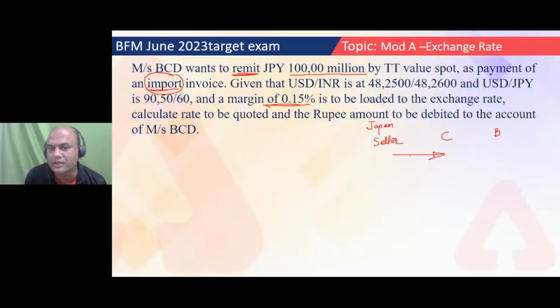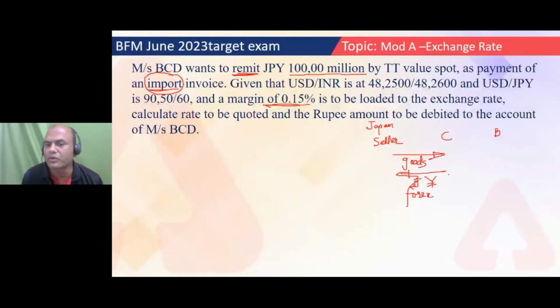Goods are coming to that customer, and JPY is going out. I'll write this JPY. Yen is written like this, Y and two lines over here. So yen is going out, right? This is the seller, and this guy has to give this yen. So if yen is to be given out, means forex. After all, yen is also forex.